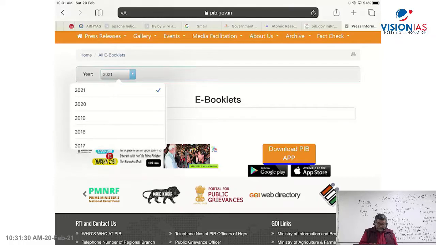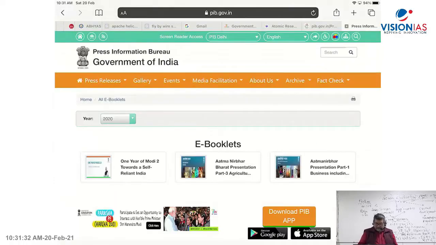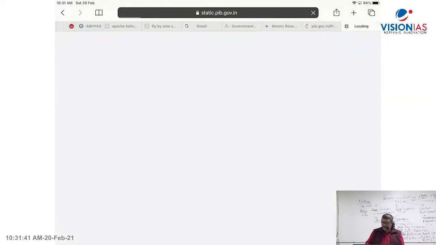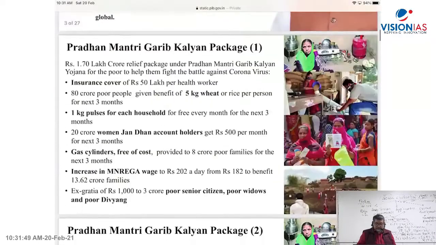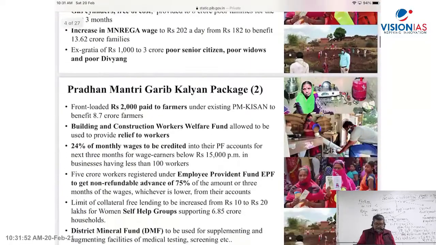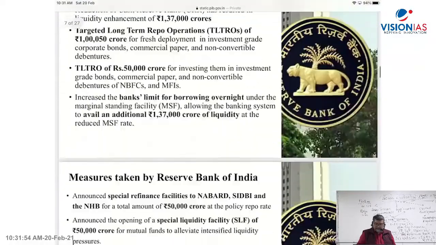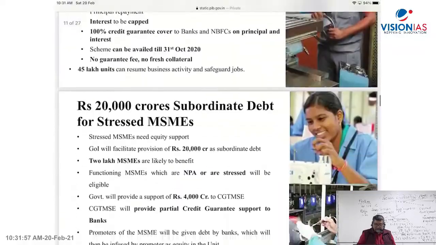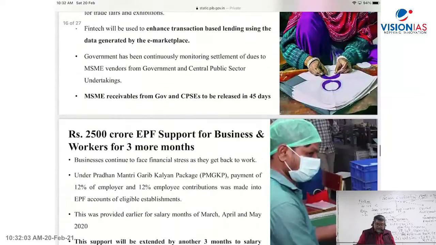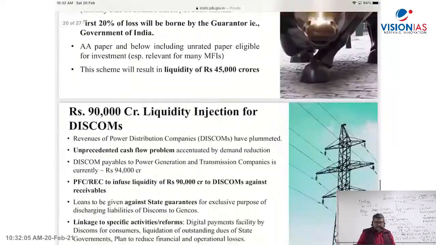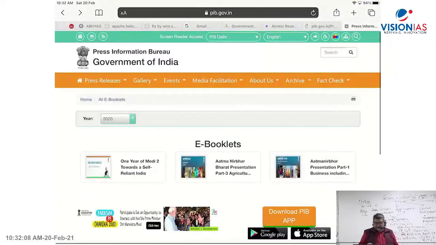Let's say, for example, if I take 2020, you'll find here Atmanirbhar Bharat, that is a government scheme, a national scheme going on there. Whatever government programs have been brought about, you'll find them here. All these government schemes are given here. The compliance and the economic part, the science and technology part, you'll also find, because science and technology can help in having self-reliance. So you get all that information in PIB, as you all are aware.